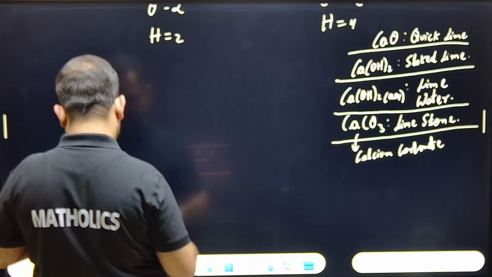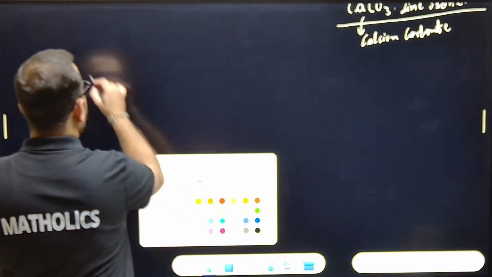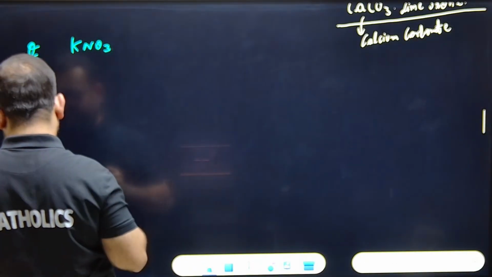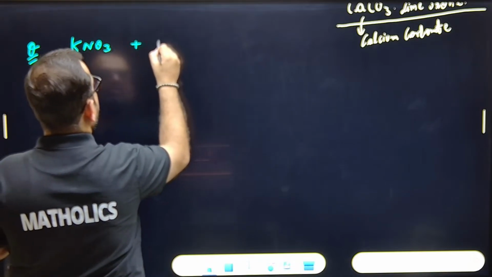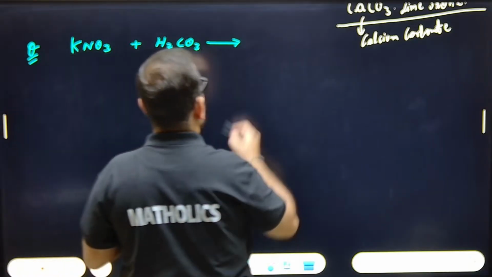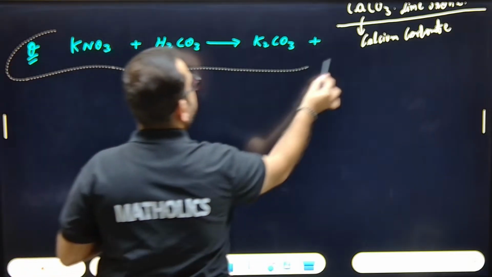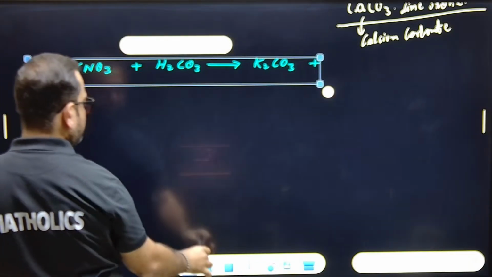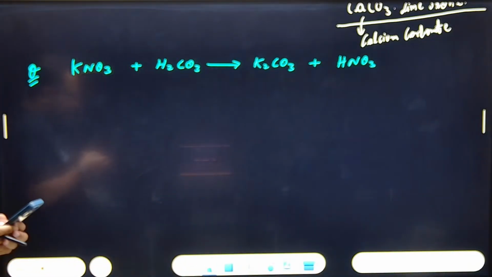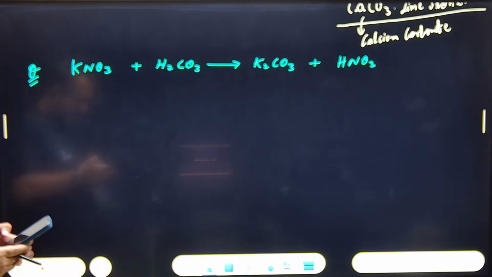KNO3. What is the common name? Can anyone tell me? Write down in the comments. The question is: KNO3 plus H2CO3 gives K2CO3 plus HNO3. You have to balance this.